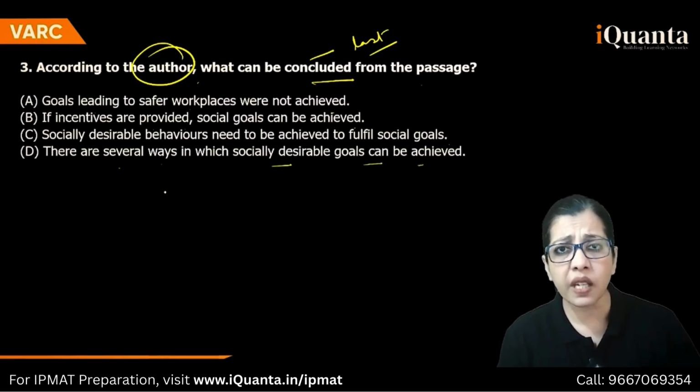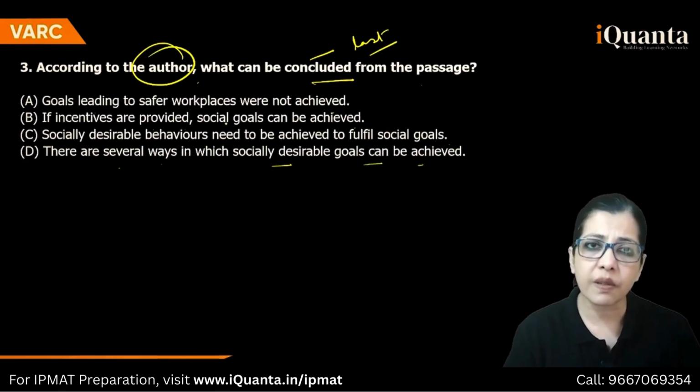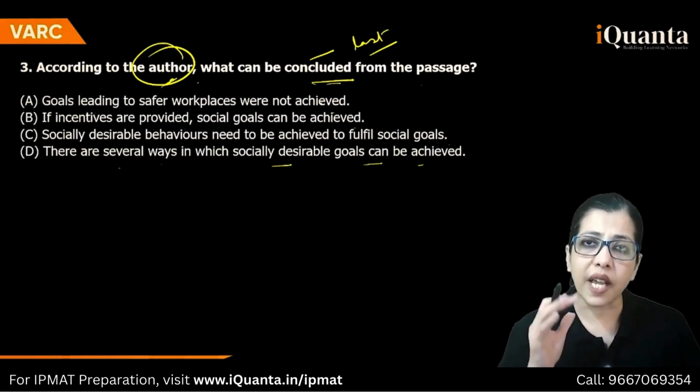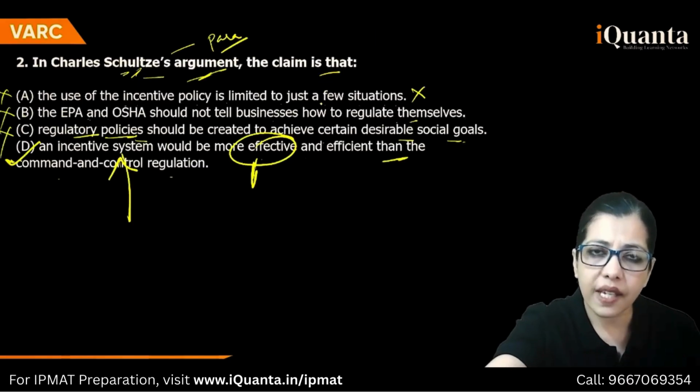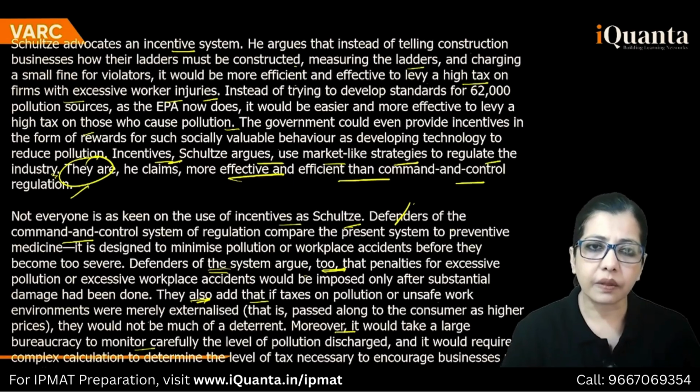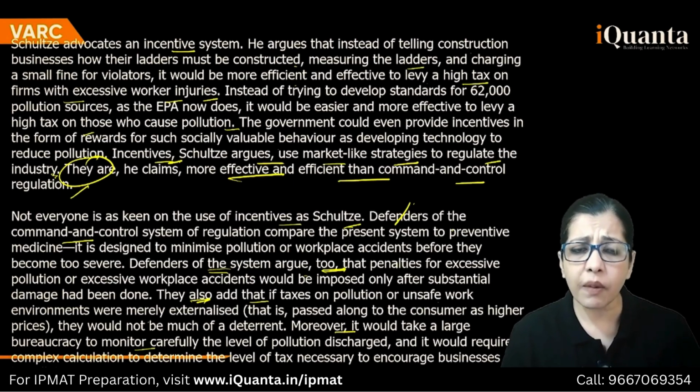तो सारे confusing ही लग रहे हैं मुझे. Social goals. Now, go back to the question. According to the author, what can be concluded? Okay, I'll take you back. Here. Last para में क्या है?